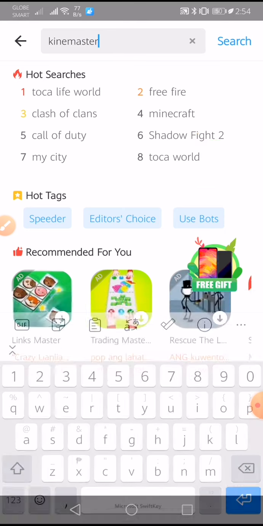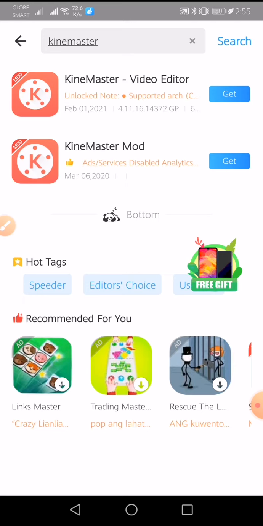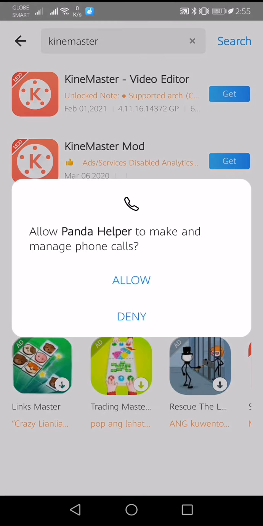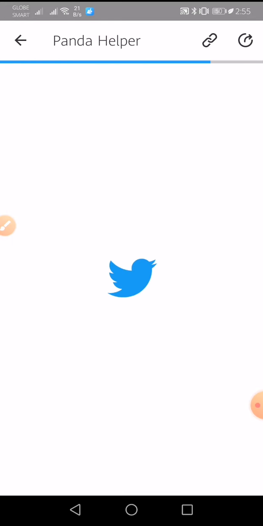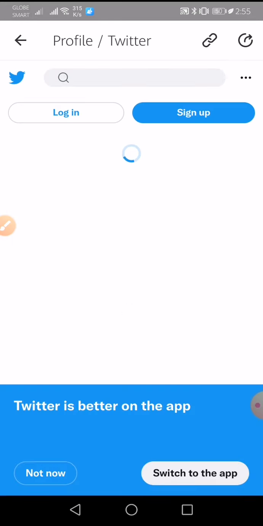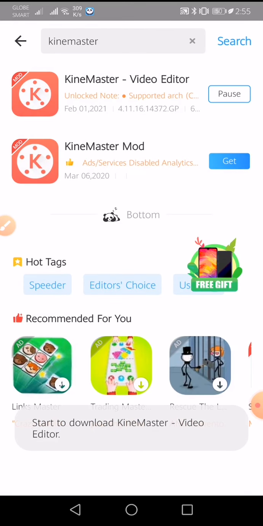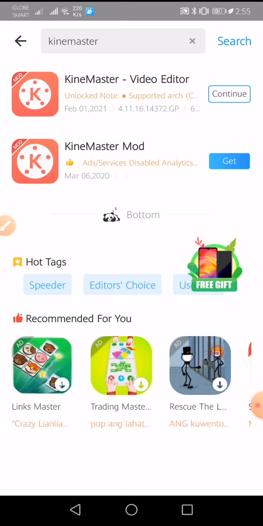Okay, search, and there guys, you have seen the two icons of Kinemaster. Get the first one, tap get. Okay, then allow Panda Helper to make and manage phone calls, yes, allow. Then allow Panda Helper to access photos, media, and files on your device, allow. Then there is this ad. Okay, let's tap it so that we can go back. Okay, just go back. Let's tap it again to continue downloading.